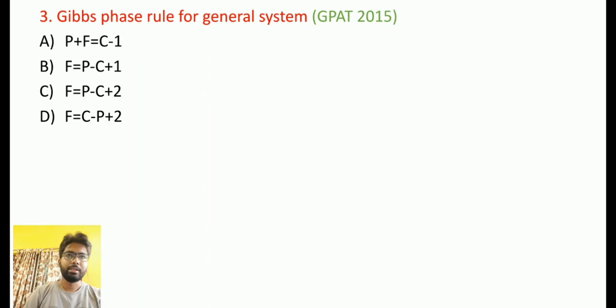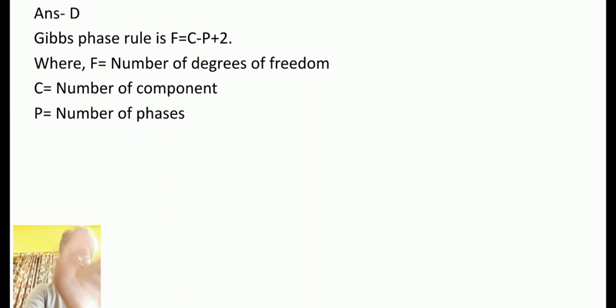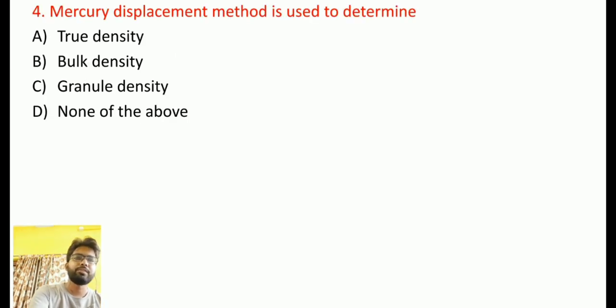Then coming to the next question, Gibbs phase rule for a general system. This question came in GPAT 2015. Here the examiner is asking about the Gibbs phase rule, and you should remember the Gibbs phase rule equation. Options: F is equal to P minus C plus 2, or, option D, F is equal to C minus P plus 2. Answer D will be the answer. Gibbs phase rule is F is equal to C minus P plus 2, where F is the number of degrees of freedom, C is the number of components, and P is the number of phases.